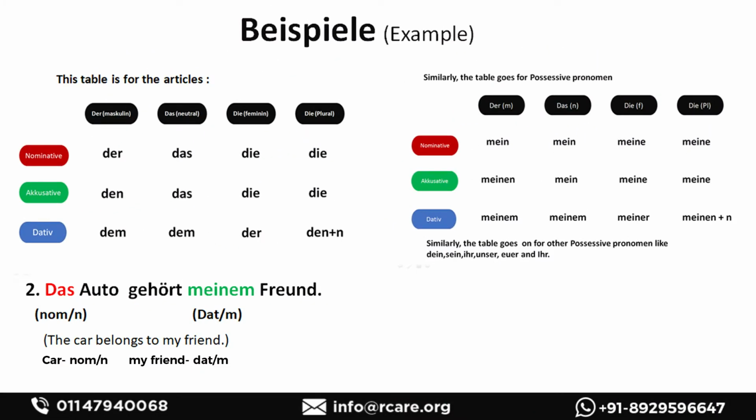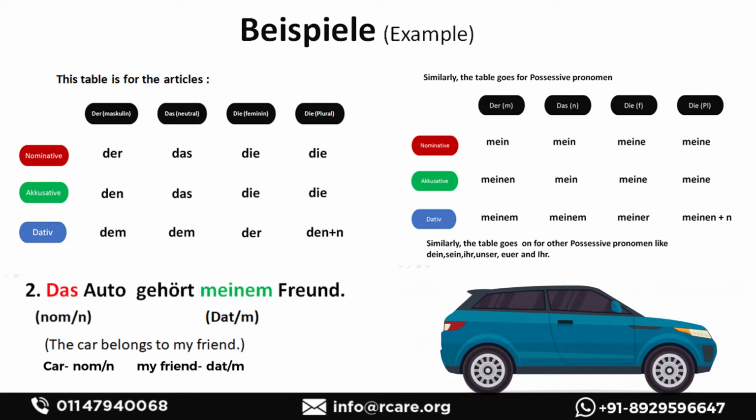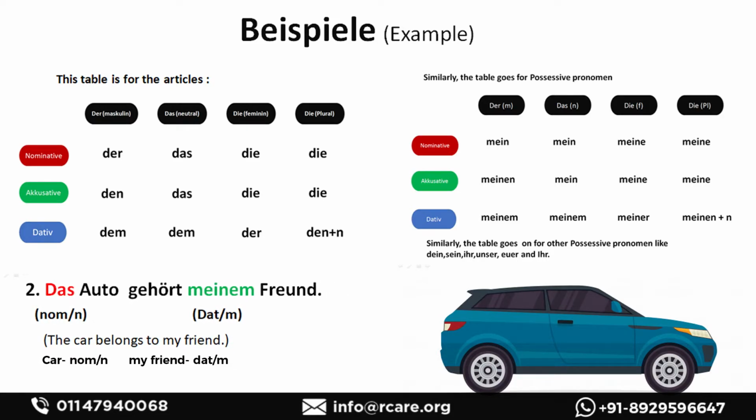So second example, das Auto gehört meinem Freund. The car belongs to my friend. Now again here see, the car is belonging to my friend. We are talking about the car here, so the car is the subject and it's in nominative case. The tables have been given just above the example. You can look at those tables.